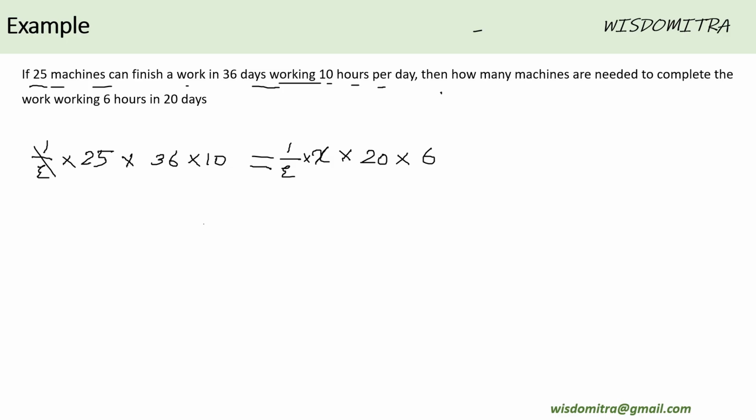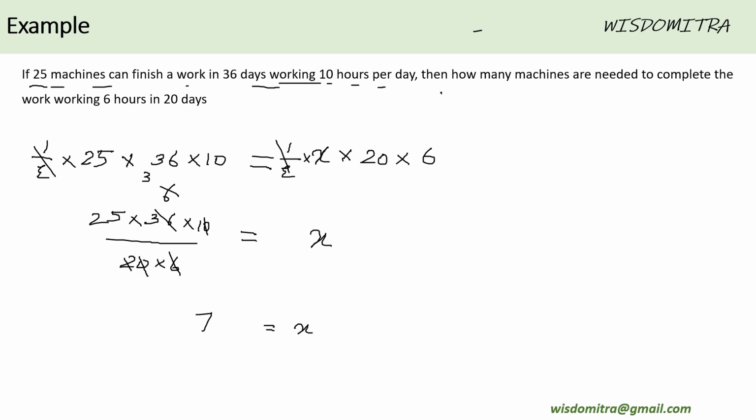That means these two things were multiplying X. So when they go to the other side, they are going to divide X. The 6 times, this is 3 times, 25 into 3 is 75. That means we would be needing 75 machines to perform these tasks.